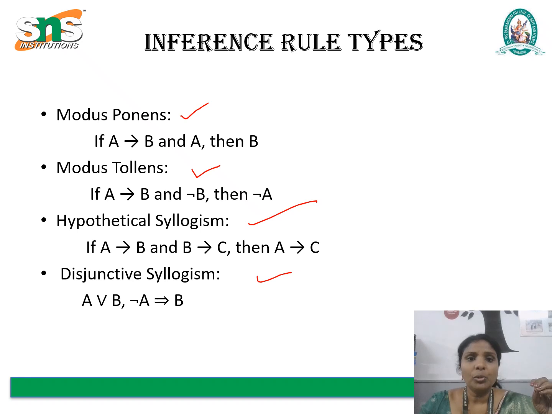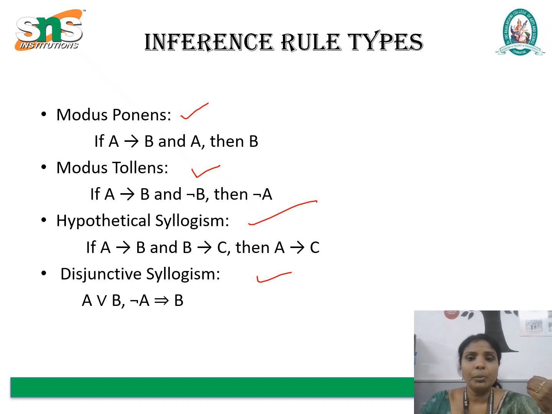The next one is modus tollens. On the other hand, it is a form of reasoning by contradiction. If A implies B and B is false, then A must also be false. For example, if the alarm is set, the bell will ring. The alarm did not ring, so the alarm was not set.